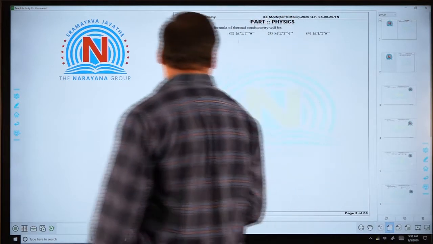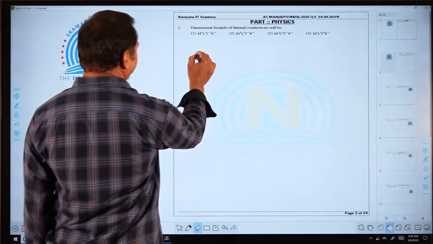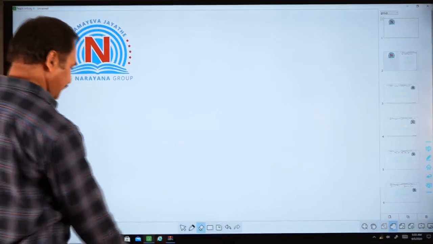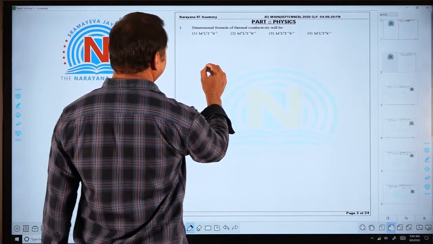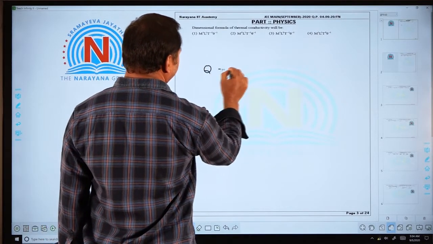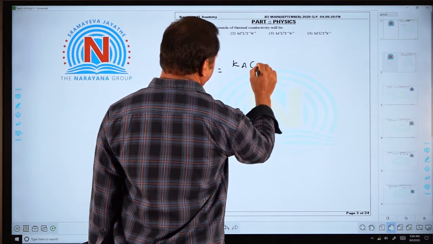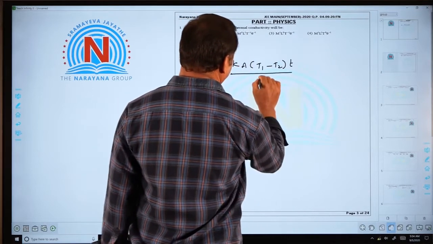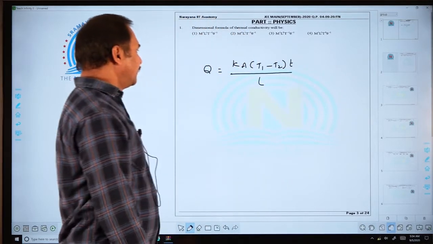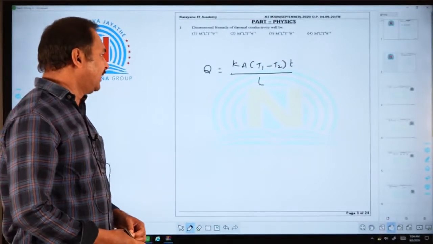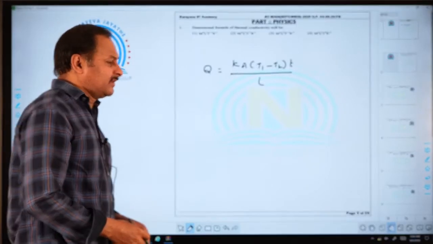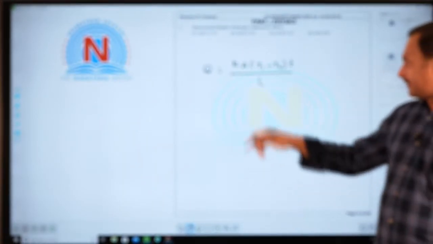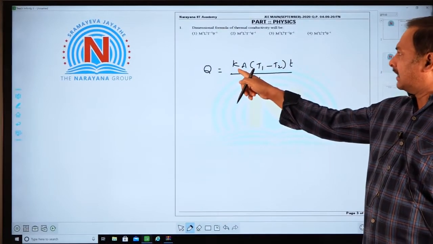So, see. The heat energy flowing through a thermal conductor is given by Q equal to K A times (T1 minus T2) times time interval over L. So, our requirement is the dimensional formula of this thermal conductivity.